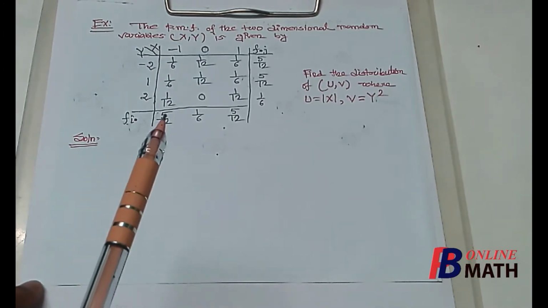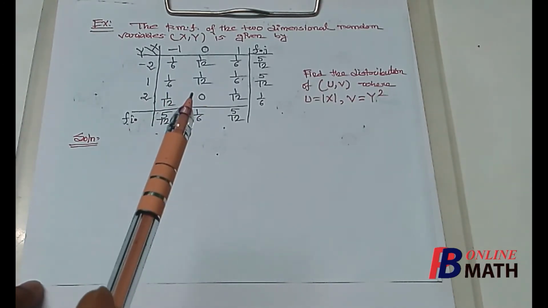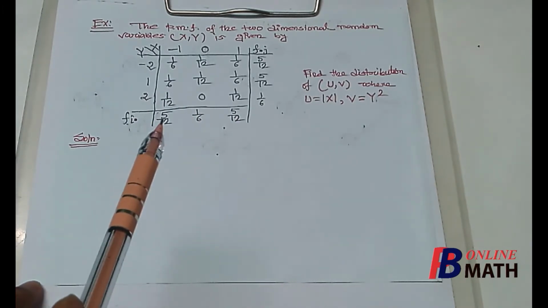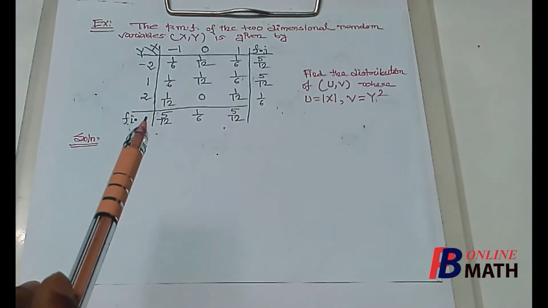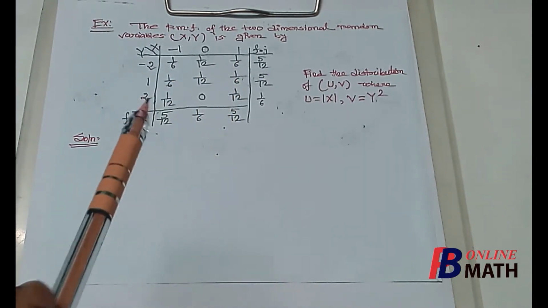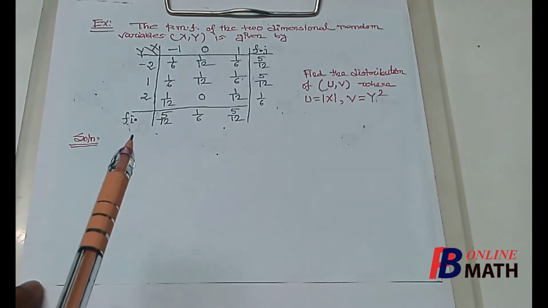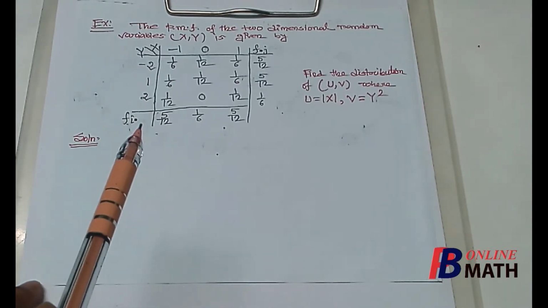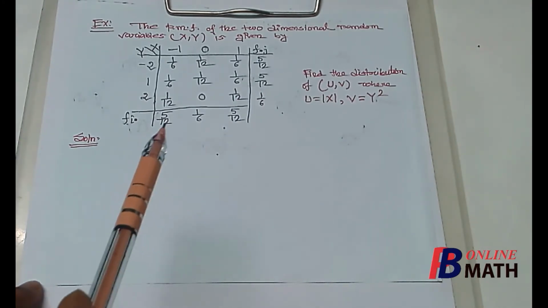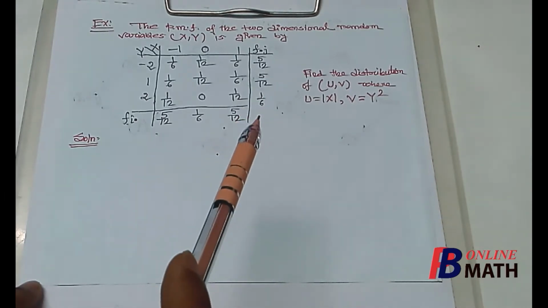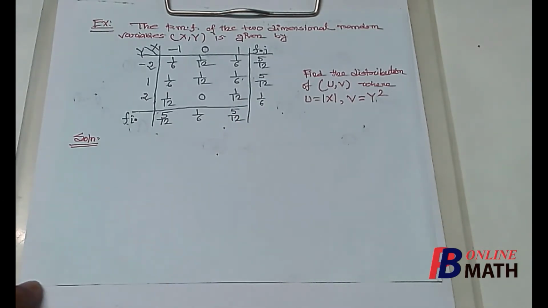From this rule we have to find the corresponding PMF for the joint distribution of u and v. So this is the joint distribution of x and y. The probability mass function is given. These are the spectrums of x and these are the spectrums of y, and these are the joint masses. Here we can also easily find the marginal distributions of x and y. These are the marginal masses of x and these three are the marginal masses of y. So from here we shall find the PMF corresponding to the joint random variables u and v.